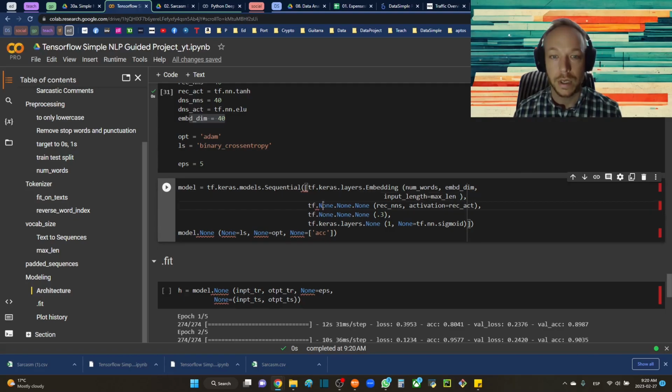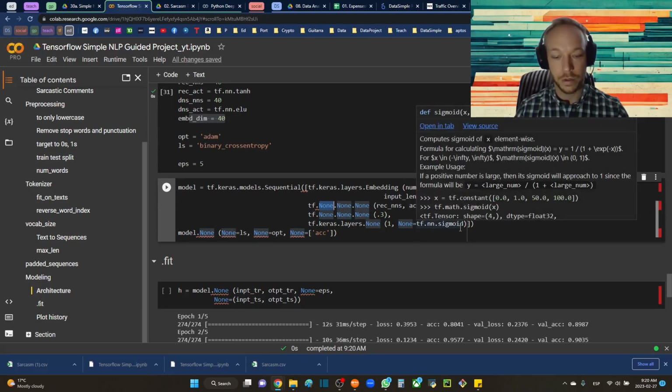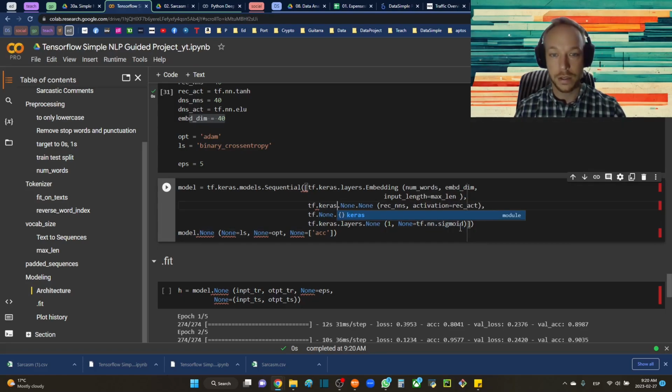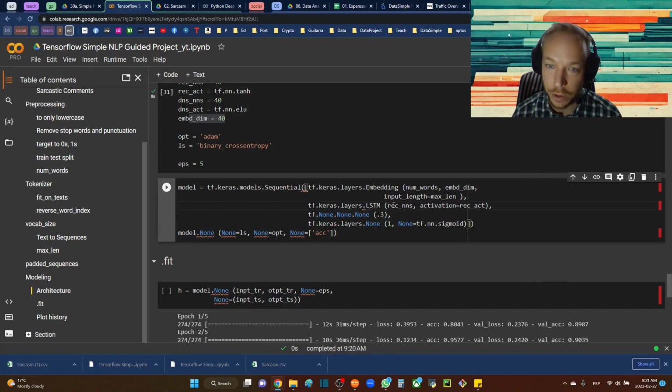What we're going to do in the next layer is tf.keras.layers.LSTM. Okay, it's a recurrent layer. We're having our recurrent neurons and our activation with our recurrent activation.